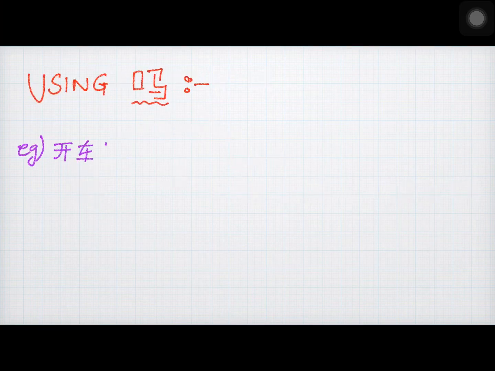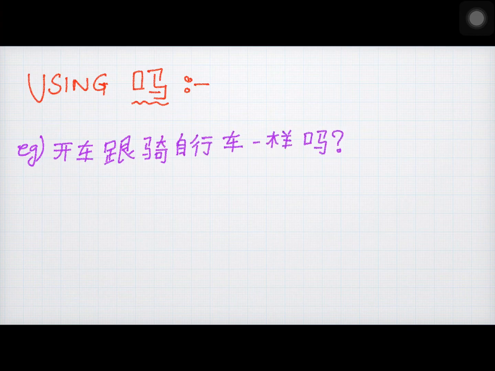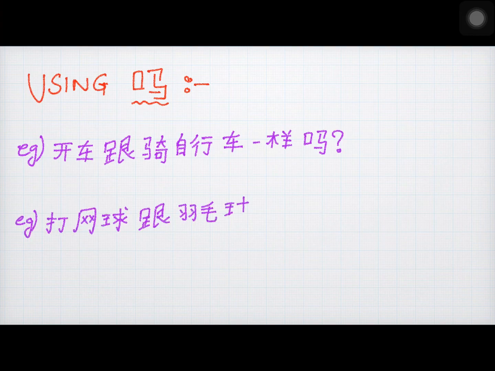Let's see how to use ma in making the sentence interrogative. It is as simple as putting a cherry on the cake. Let's see how. Kaicha gan chi zashingcha iyang ma. Kaicha means to drive a car and chi zashingcha means to ride a bicycle. Looking at the second example, ta wang chiu gan yu mao chiu iyang ma. In both these sentences, you can see that ma just gets added at the end of the affirmative sentence.